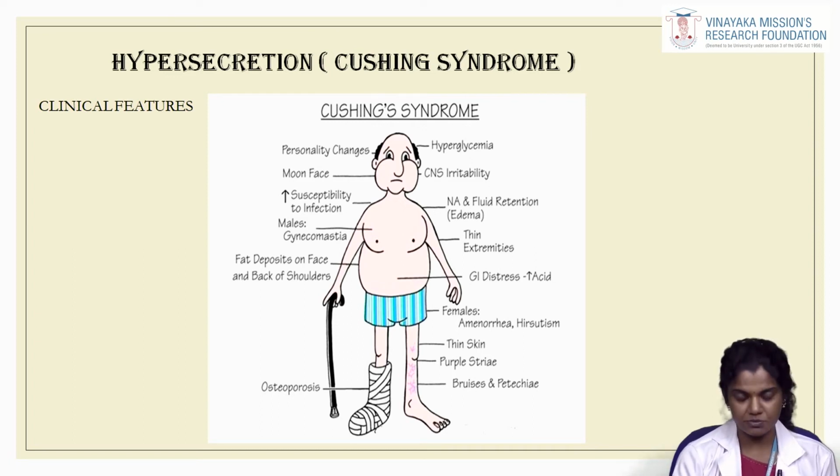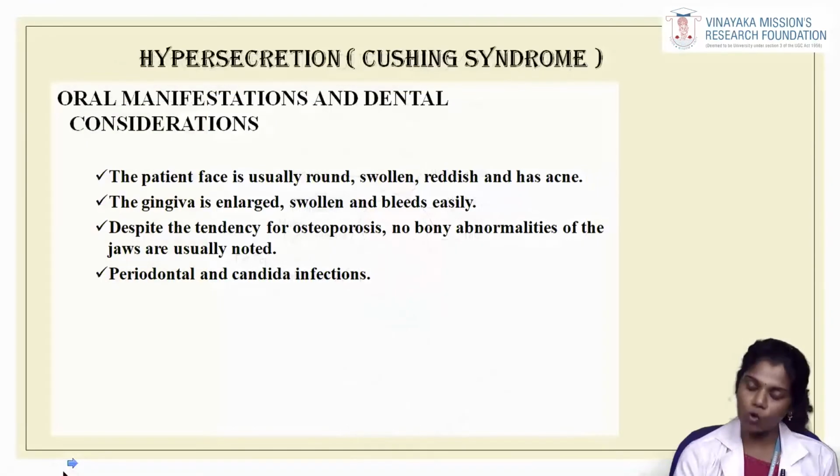There is increased susceptibility to infection. Males may exhibit gynecomastia and fat deposits on the face and back of the shoulders, and there is osteoporosis. So there are some oral manifestations and dental considerations in Cushing syndrome. The patient's face is usually round, swollen, reddish, and has acne. The gingiva is enlarged, swollen, and bleeds easily.